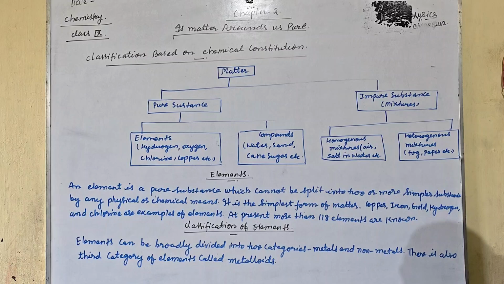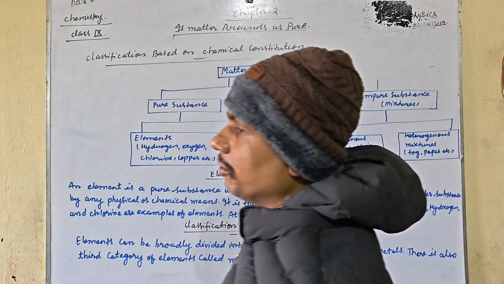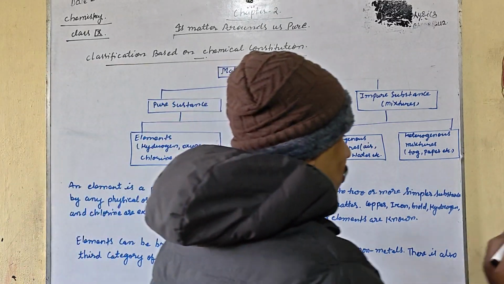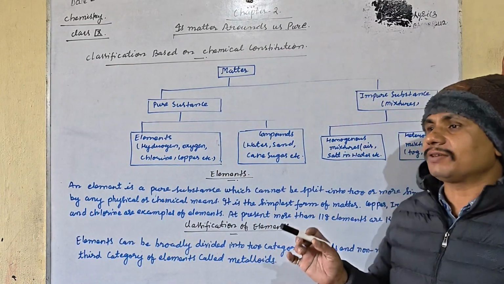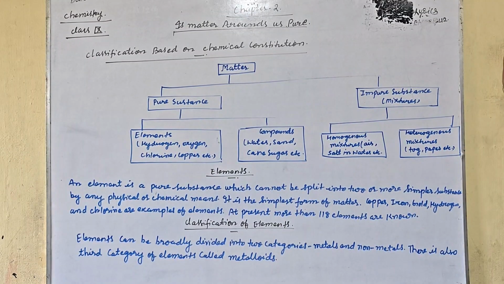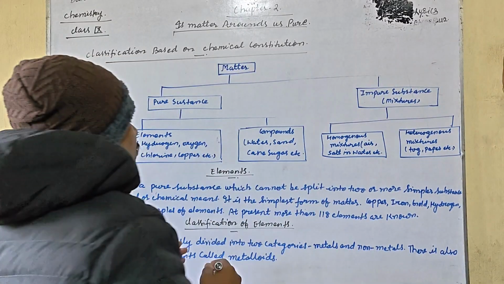This is the first video of this chapter. I gave shorts today and also before Makar Sankranti. But let us understand the chapter in a brief, explanatory way. The first topic is classification based on chemical constitution. What do we mean by classification? Let us understand it in a simple way: classification based on the chemical constitution.